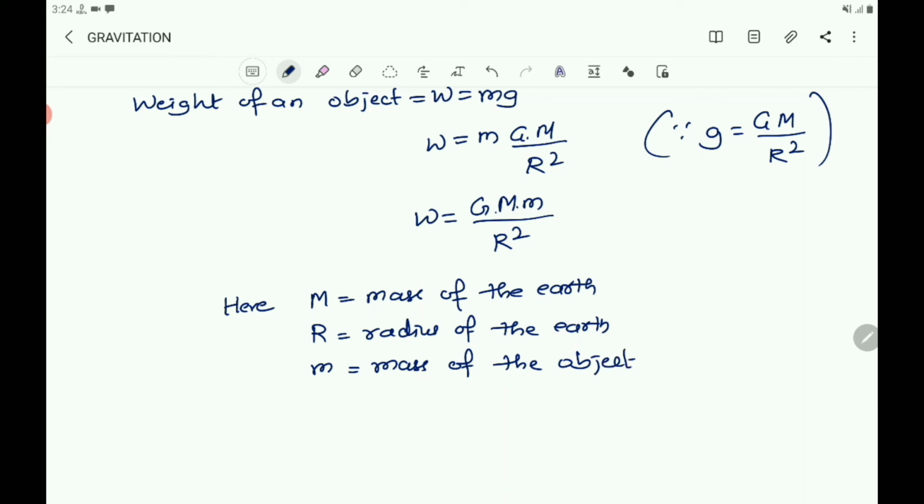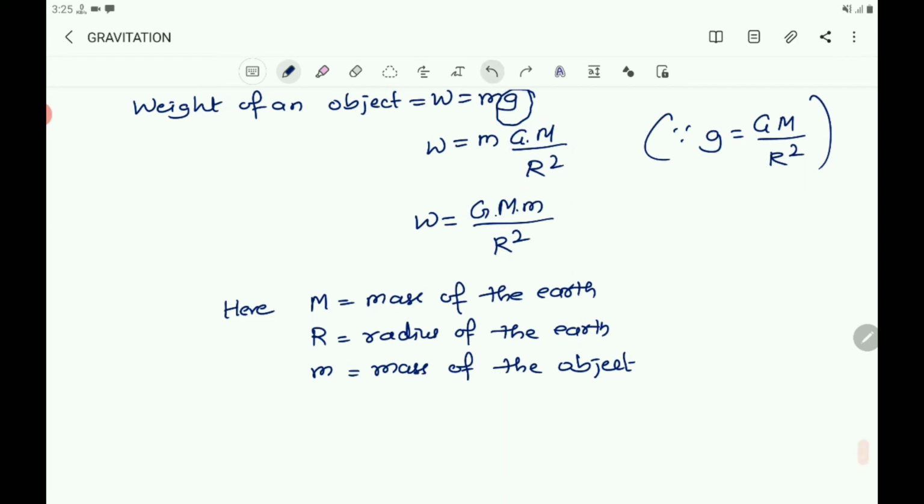And you can see here that the weight of an object depends upon the surface it is on. Here the object is on the earth, which means we have to take the mass of the earth, then the mass of the object, then the radius of the earth. And you know that it depends upon gravity. Gravity is nothing but G into M over R squared. And gravitational force is not constant on all surfaces. It changes from place to place and from one planet to another planet.